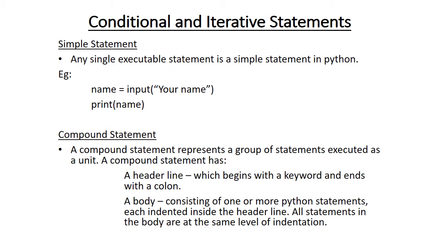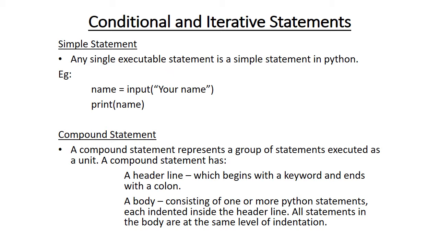Simple statement. Any single executable statement is a simple statement in Python. Example: name = input('Enter your name'), print(name). These are examples of simple statements or single statements. Compound statement. A compound statement represents a group of statements executed as a unit.